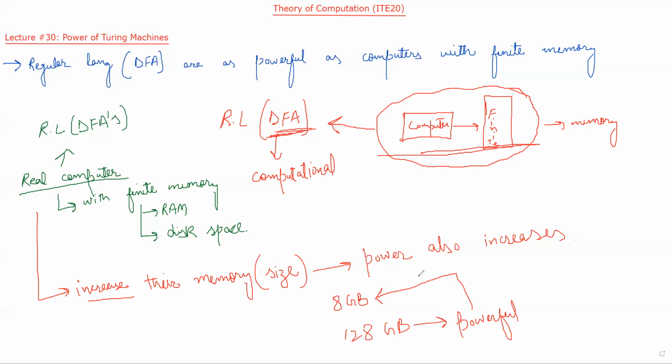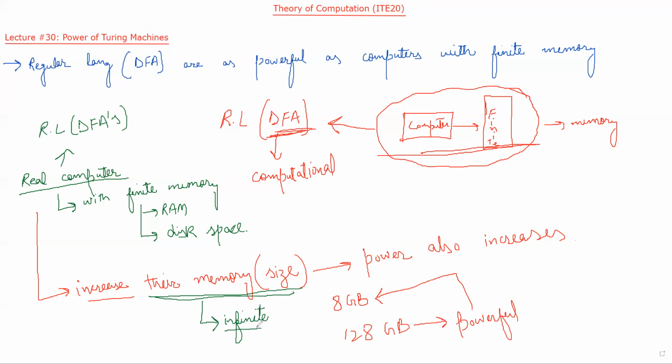So from the real computer, we can have an idealized computer, where we ask what is the maximum size of memory that we can achieve. In future, the maximum size of memory can be infinite. Infinite means an extremely large amount of memory.